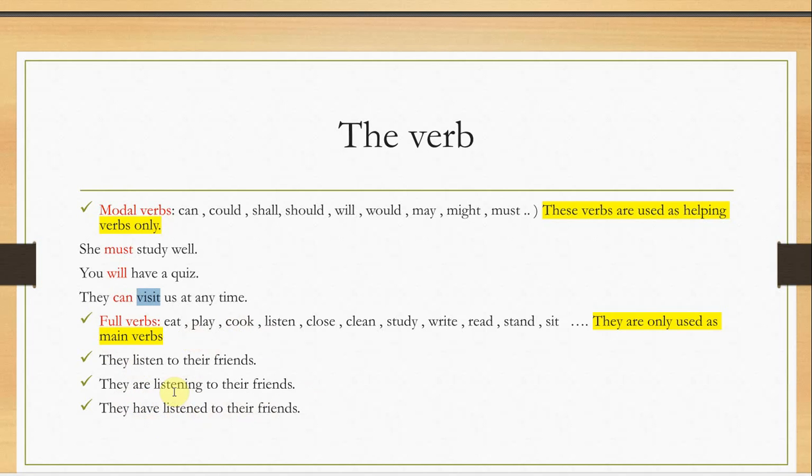So again, if you see the full verbs like eat, play, cook, listen, clean, walk and so on, these are full verbs. I think you know them all. So here we have these verbs, and we will never use them as helping verbs.